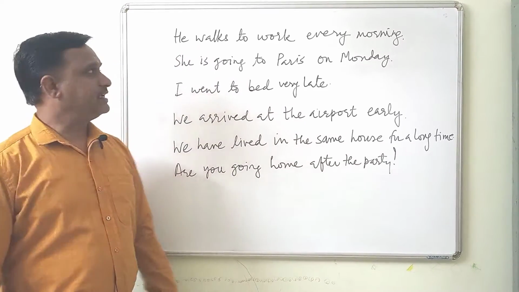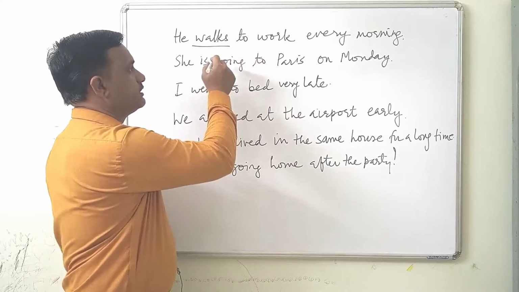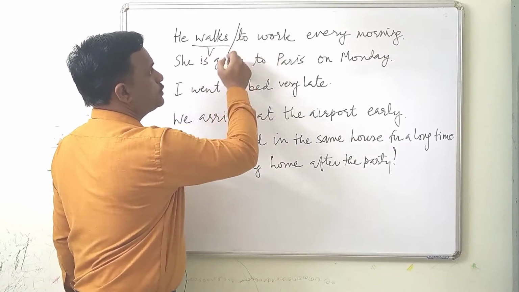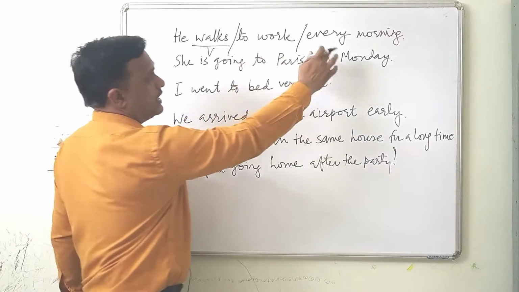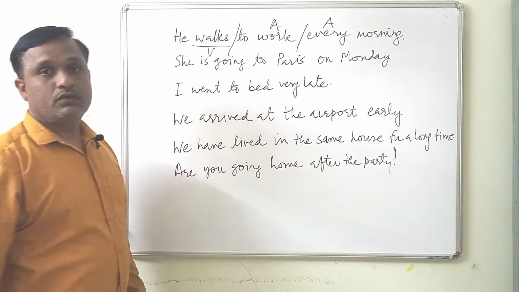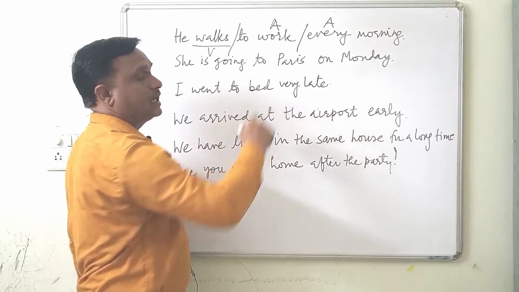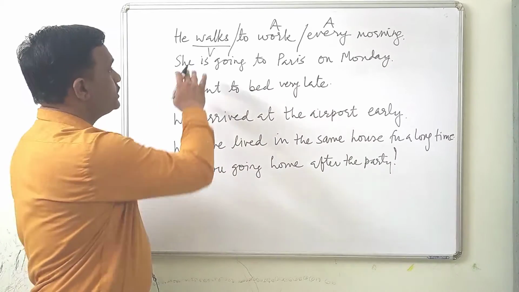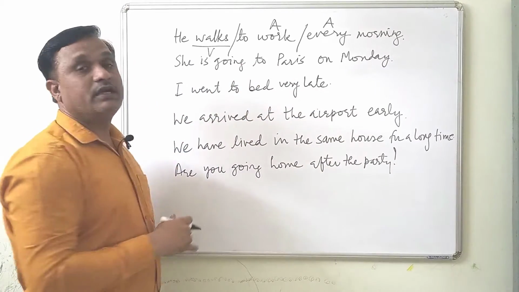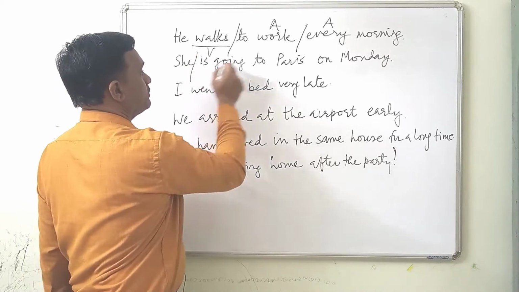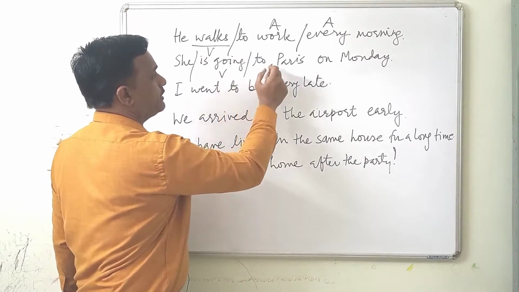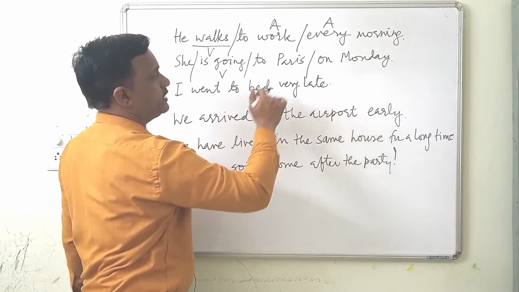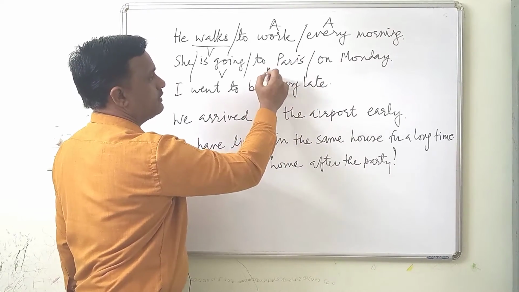He walks to work every morning. Let's analyze this sentence. Walks is the verb. To work, where? To work is the place, and every morning is the frequency. So here both are adverbials. She is going to Paris on Monday. Is going is a verb. To Paris is a place, adverbial.